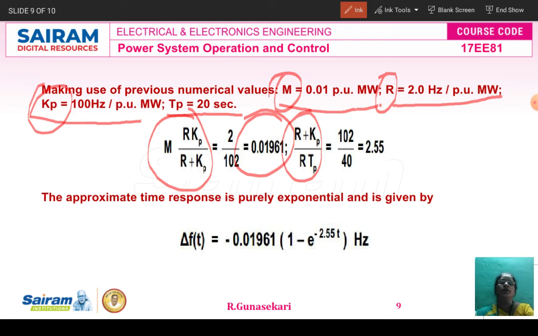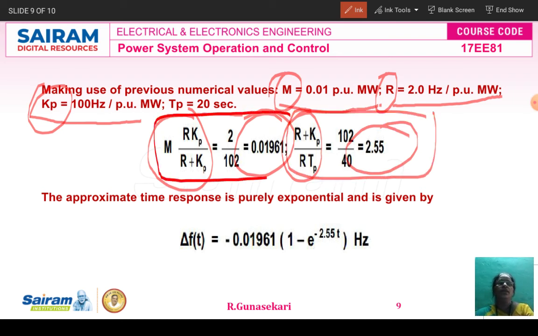And then here r plus kp divided by r tp: r is 2 plus kp 100 is 102, divided by 2 into tp 20, so 2 into 20 is 40. Finally we are getting 2.55 for this value, and 0.01961 for the other formula.